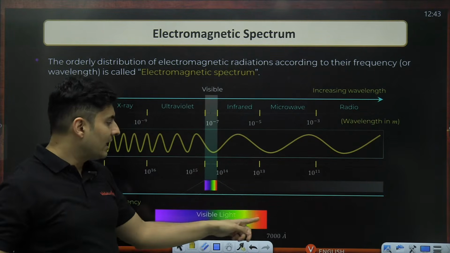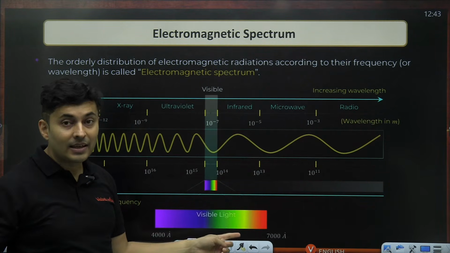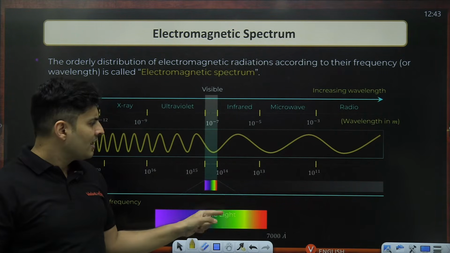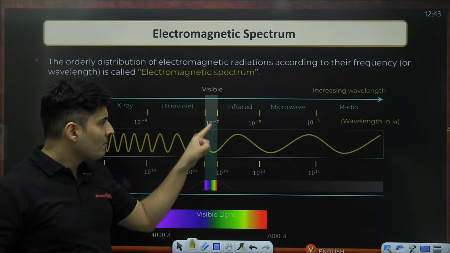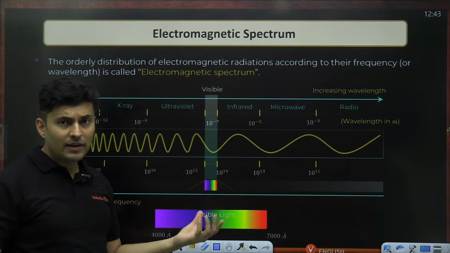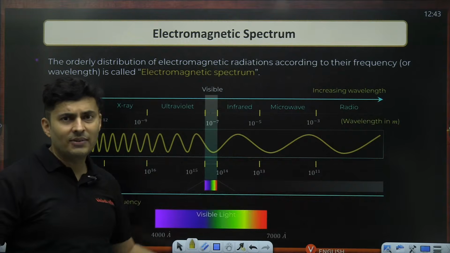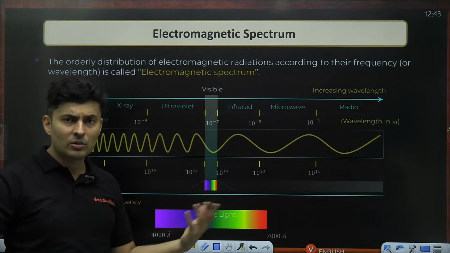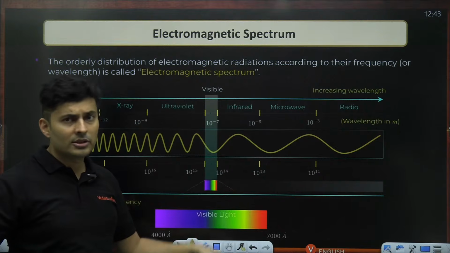So this is the largest wavelength which we can see. Beyond that, you have infrared. The wavelength is even larger, and infrared rays go beyond 700 nanometers to something like 1000 nanometers, 1200 nanometers also.